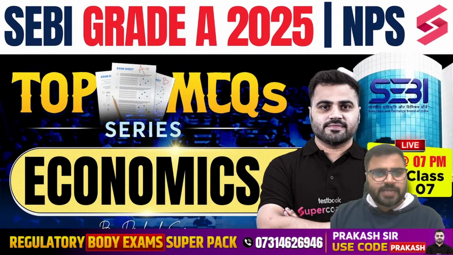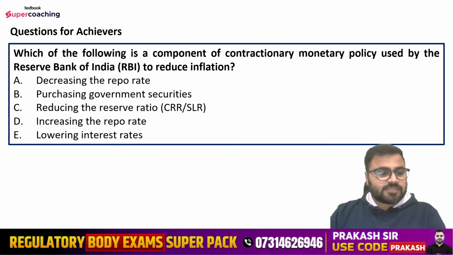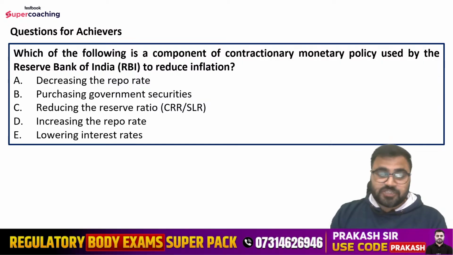Without wasting time here, first of all, you know that we discuss the achievers question here. That is the homework question of the previous session, and those who give the right answer, their name is reflected in the next session. So the question of the previous session was, which of the following is a component of contractionary monetary policy used by the Reserve Bank of India to reduce inflation? Options are decreasing the repo rate, purchasing government securities, reducing the reserve ratio, that is CRR and the SLR, increasing the repo rate and lowering interest rates.